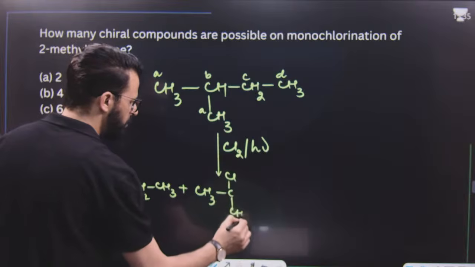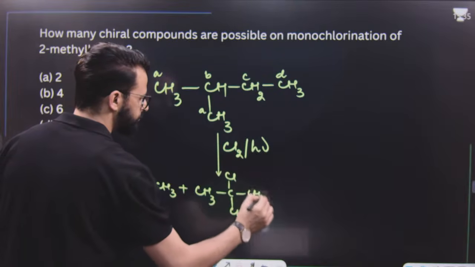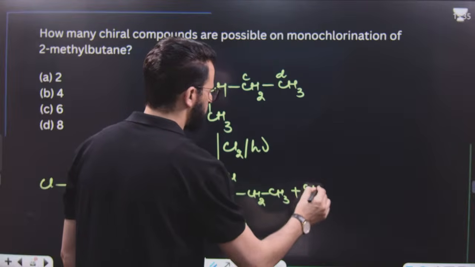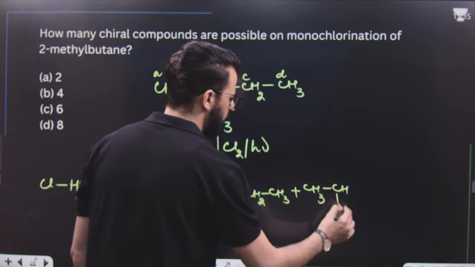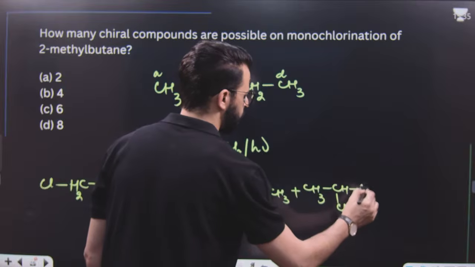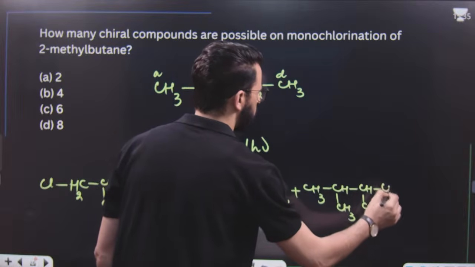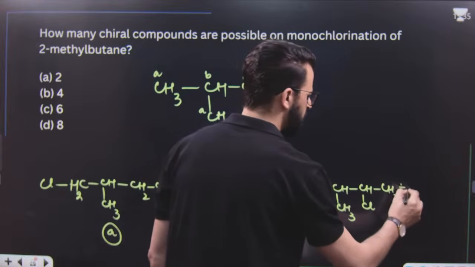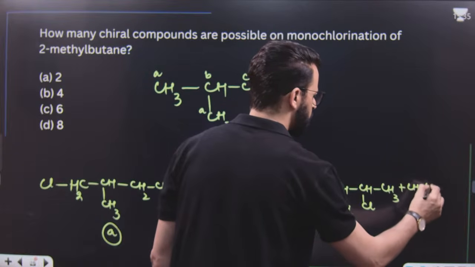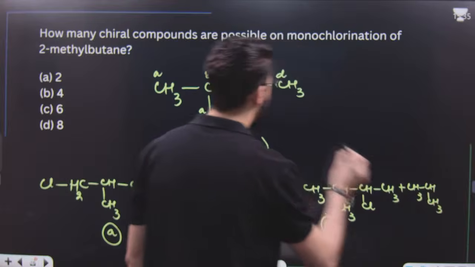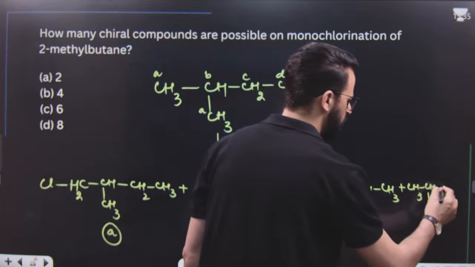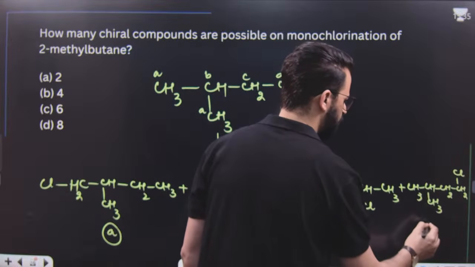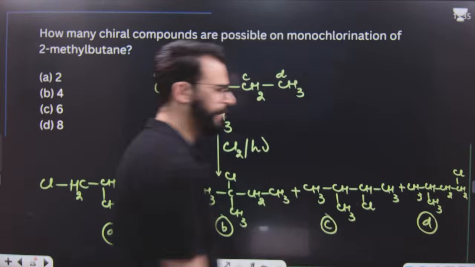Product formed from C will be like this, replacing C hydrogen by chlorine. Then product D is simply replacing one hydrogen from position D. This is our fourth product.